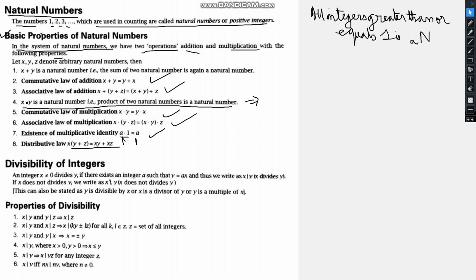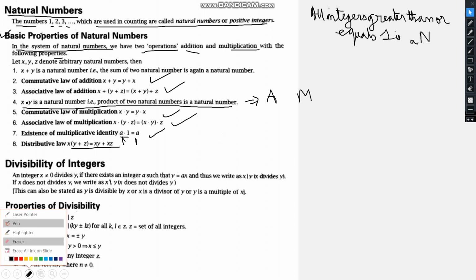No, sorry, not for division. It is followed by addition and multiplication. Sum of two natural numbers is always a natural number, but the subtraction of two natural numbers is not always a natural number. I am mistaken here. Sum of two natural numbers is always a natural number, for sure.